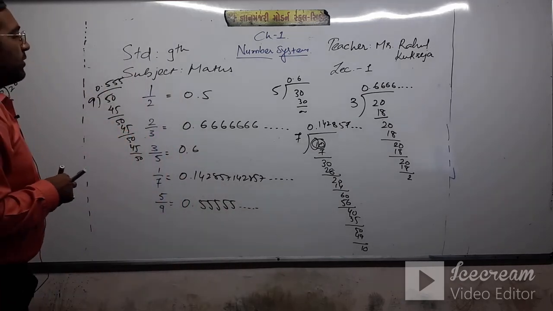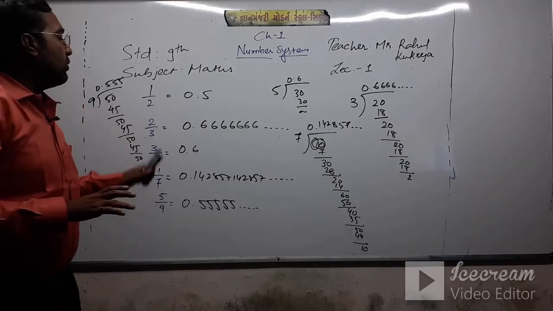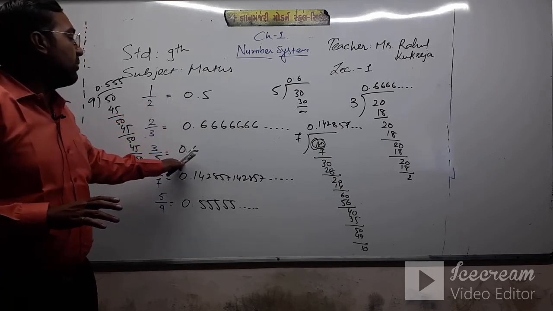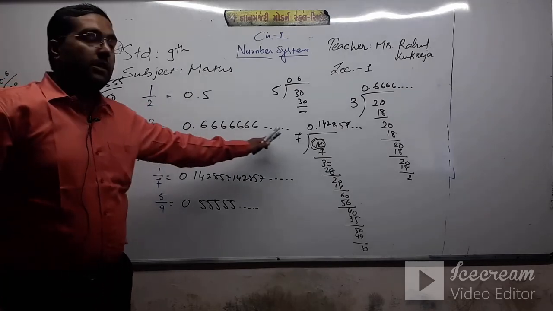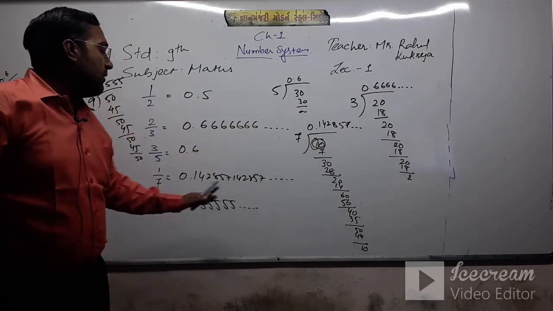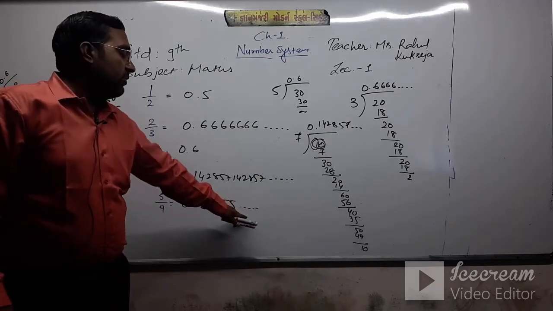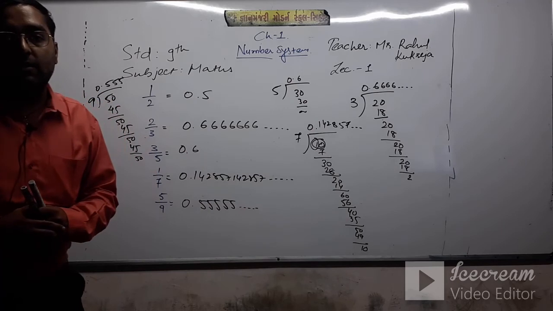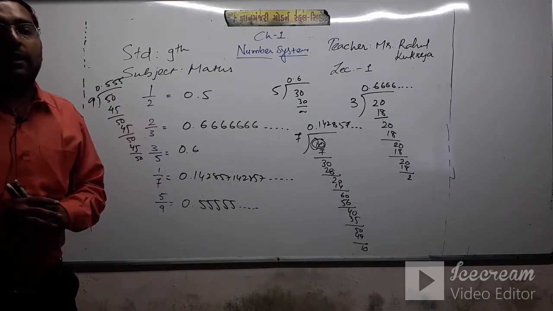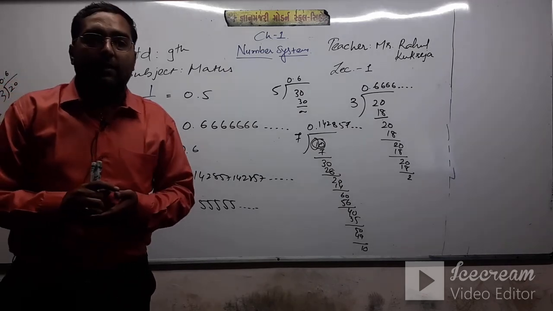So first of all, note down all of this. Then in the next session we will see what the value of 0.5 is, why we write 0.6 here, why the numbers repeat, why we write 0.555 repeating the 5, and why we write the dashes. So first note down this, and we will continue all these things in the next session.